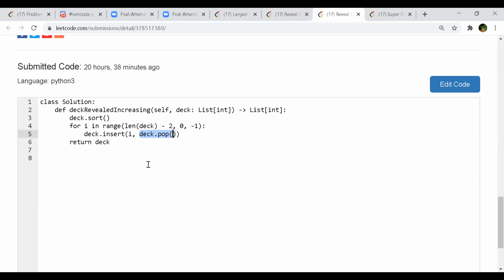What is this -1 here? The length of deck minus one is skipping. Like if I'm at index 5, then next time -1 means I'll skip one of the elements and go to the next. It's Python syntax: if you are at 1 and you want to go to the third index, you do 1 plus 2, and again 3 plus 2 to get to 5. So if I'm at the back and I have to go leaving one index each, you do -1 for that.